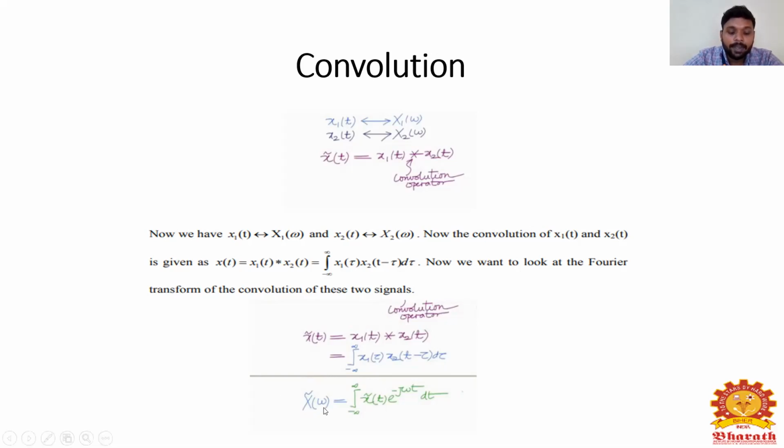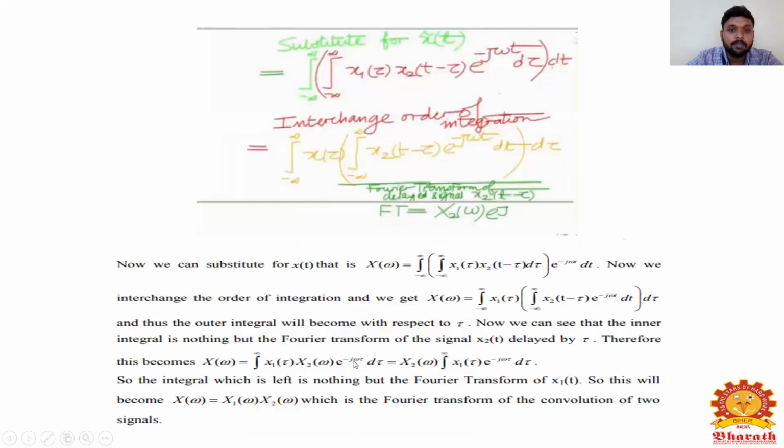That is X of omega is equal to the integral from minus infinity to infinity of x of t e power minus j omega t dt. This is the expression for the Fourier transform. Substitute for x of t, and I will get the integral from minus infinity to infinity of x1 of tau into x2 of t minus tau, into e power minus j omega t d tau.